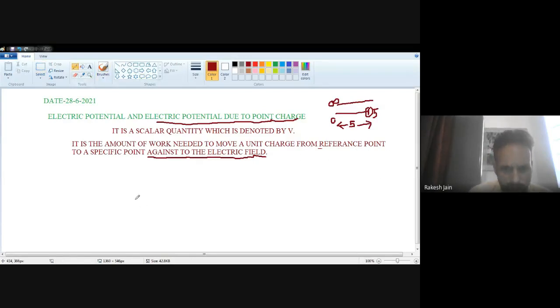So let's suppose you have two charges. One is Q, and one is, let's suppose, Q0. They are separated, let's suppose, by distance x. I know from the rule that if two charges are there, definitely there will be some force.